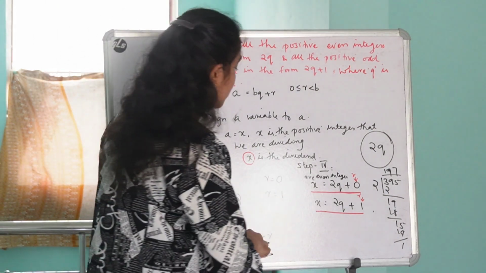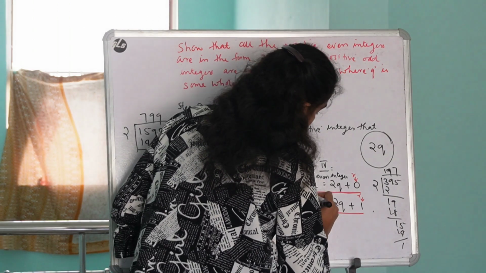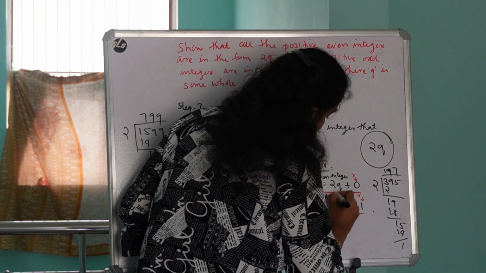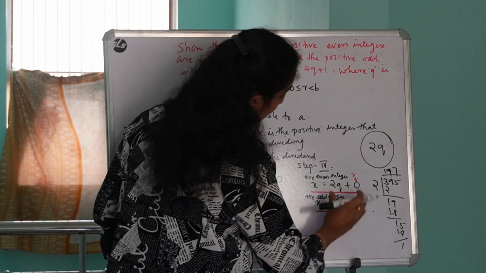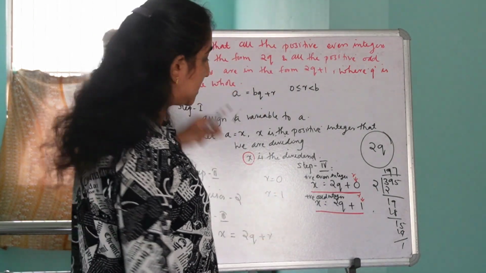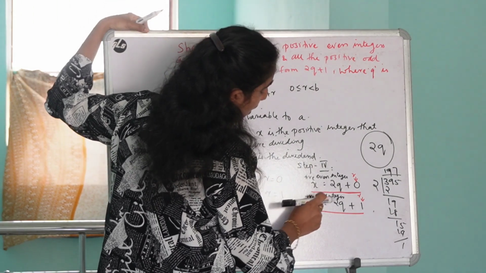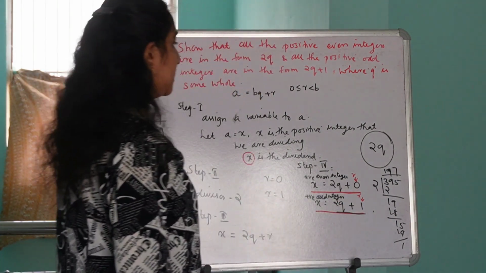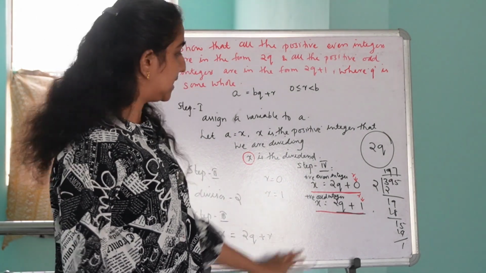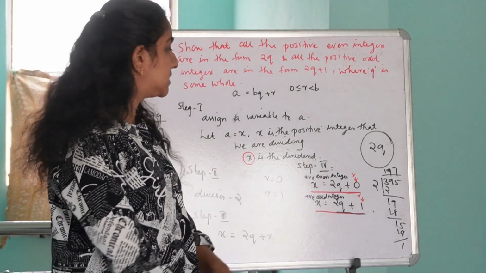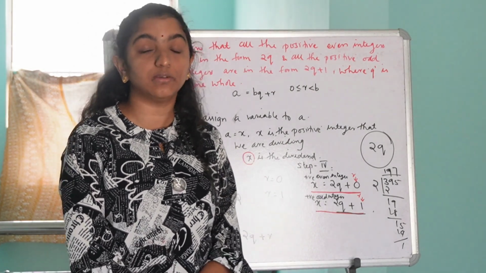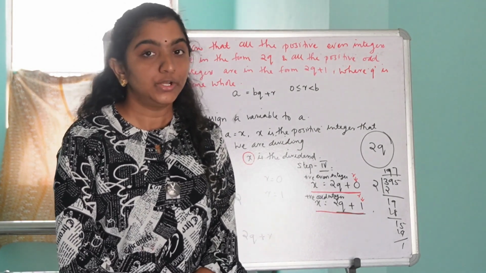So we can conclude x is a positive odd integer, and thus we have proved all positive odd integers are in the form 2q plus 1. Is it clear, guys? Thus we have proved all positive even integers are in the form 2q, and all positive odd integers are in the form 2q plus 1.